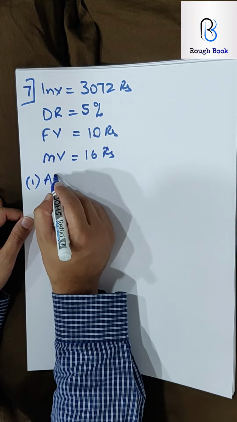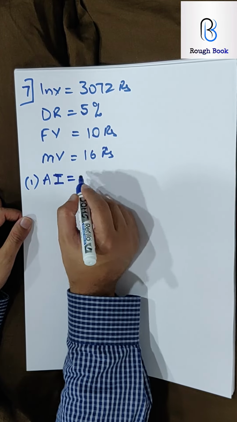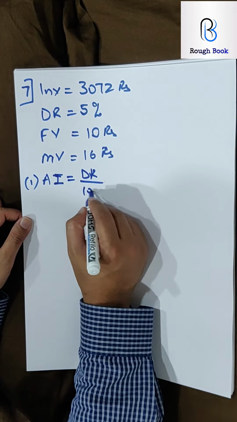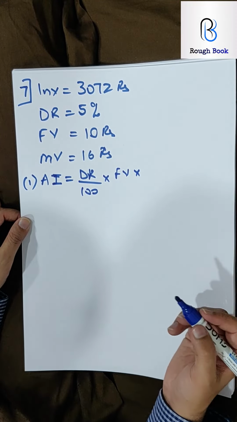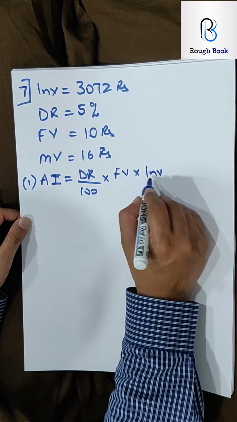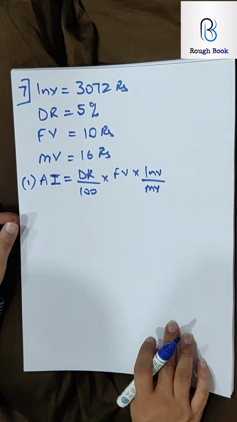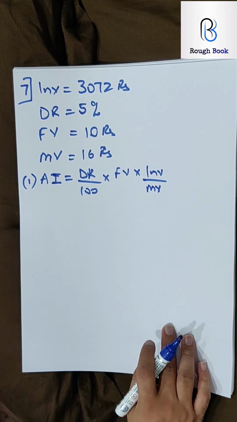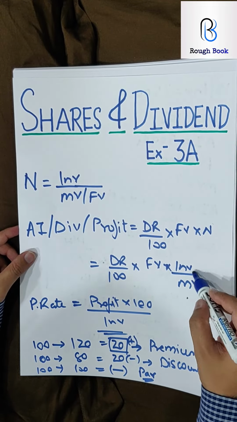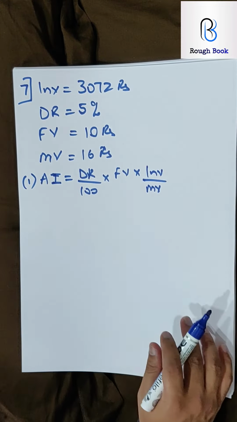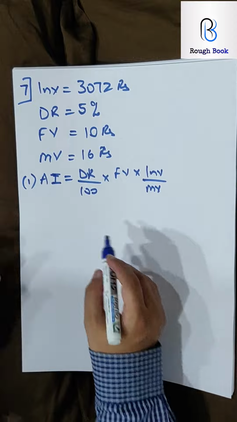Now what is the first part being asked? His annual income. Do you remember the formula for annual income? Dividend rate by 100, face value into number of shares. If number of shares is not known, then what is the second formula? Investment upon MV. See here, do you remember? Two formulae. So instead of number, we are using investment by MV. That's exactly what we are using here. So what do I get then?